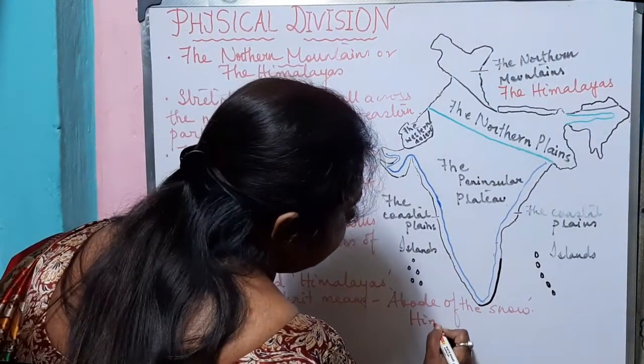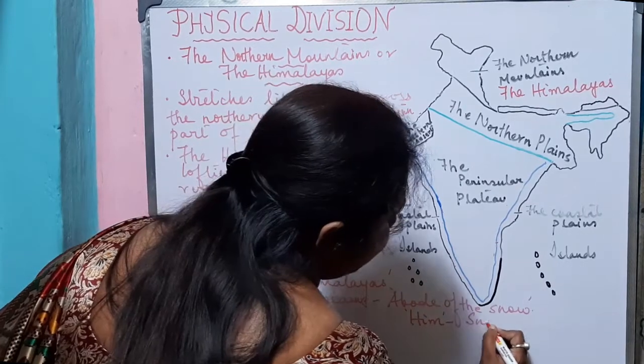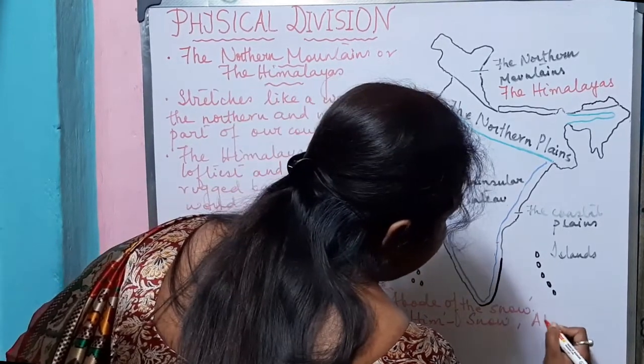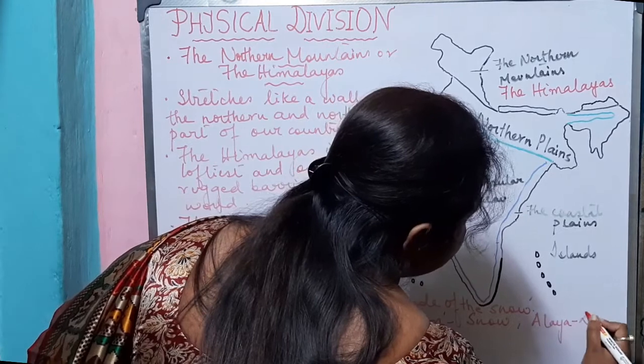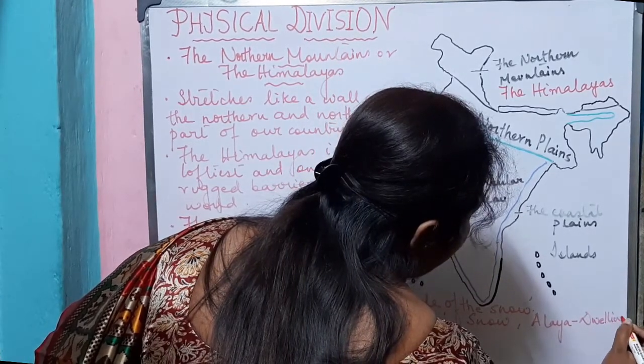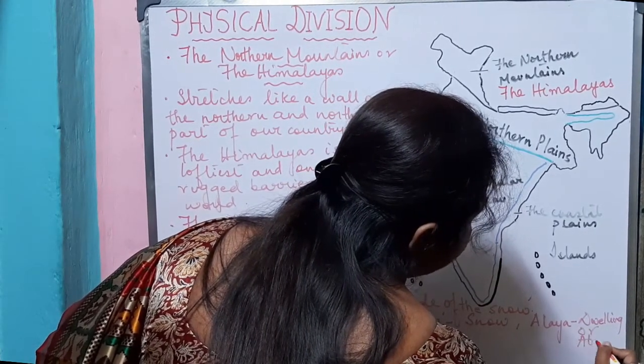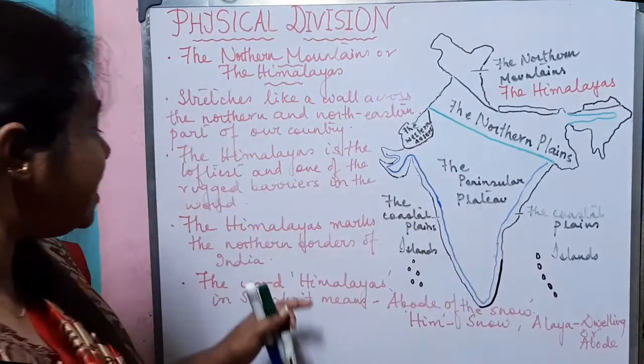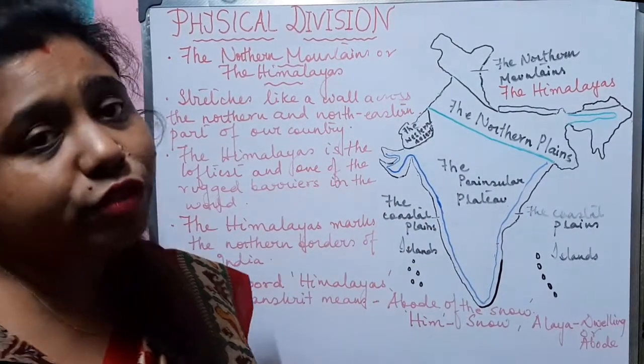Him, which means snow, and Alaya, which means dwelling or abode. So Himalayas in Sanskrit means abode of the snow.